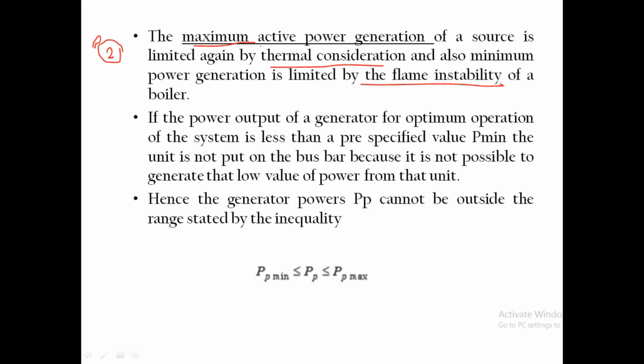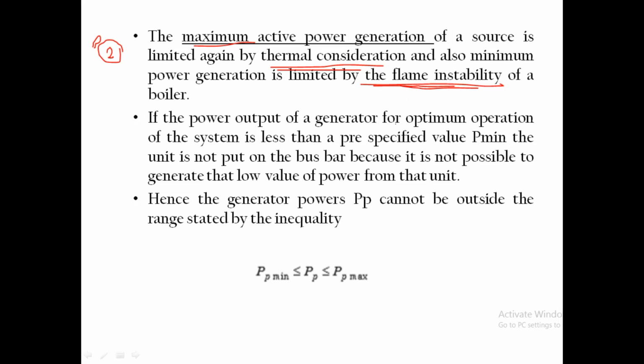For active power, there are some maximum and also some minimum value. Why there is a maximum value means it is limited by thermal consideration. So this point you have to note. And why is the minimum value limited? Because of flame instability of the system. It is related with the stability of the system.